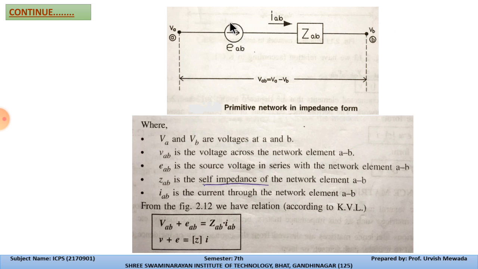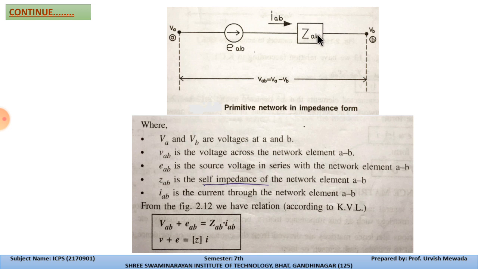This EAB is the source voltage in series with the network element AB. VA and VB are the voltages at points A and B. VA is the voltage at point A, and VB is the voltage at point B. In between we have EAB, the voltage source in series with the network element A to B, and ZAB is the self impedance of the network element.